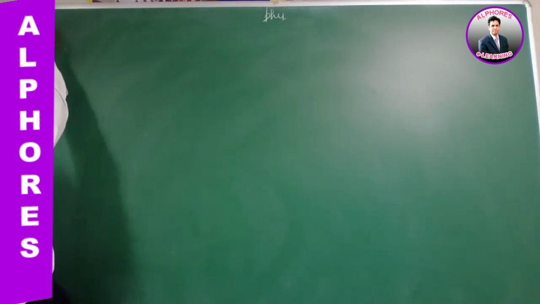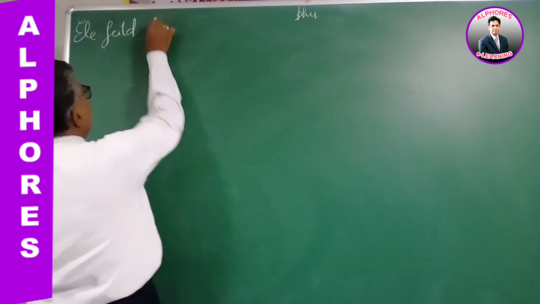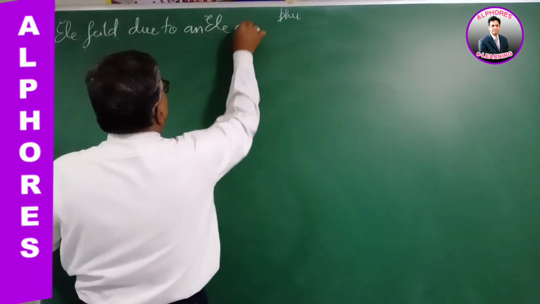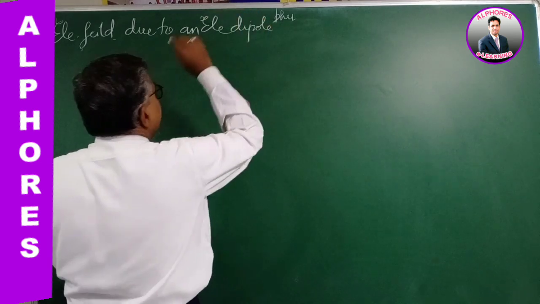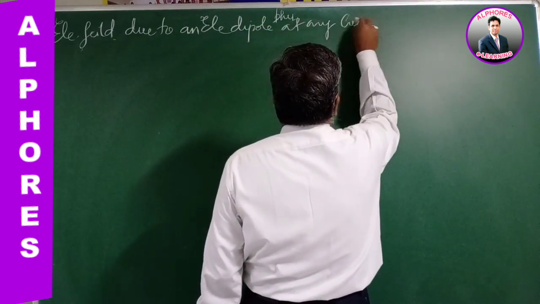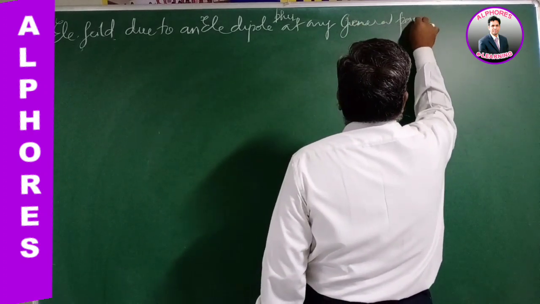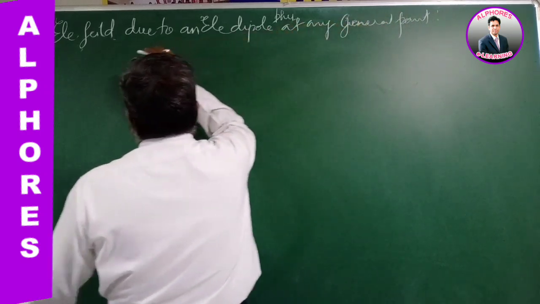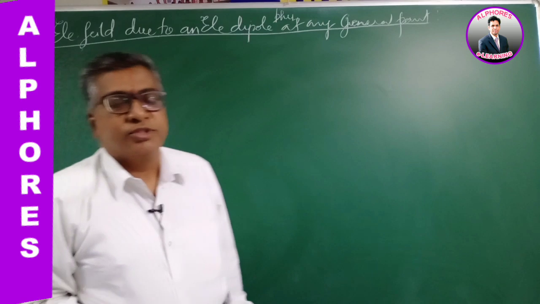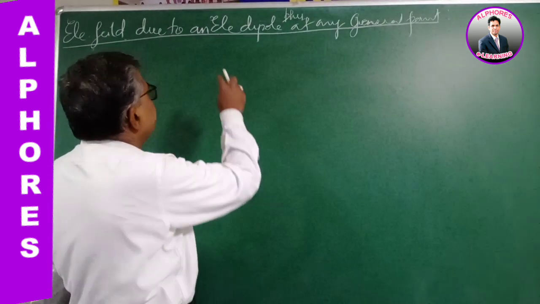So our today's topic is electric field due to an electric dipole at any general point in its field. So at an arbitrary point, any point in the field, we will evaluate the formula for the electric field at that point.